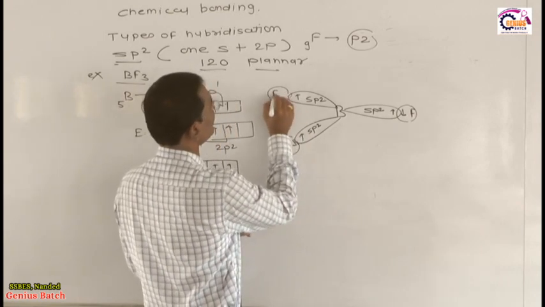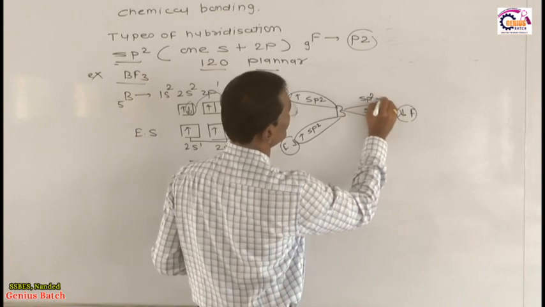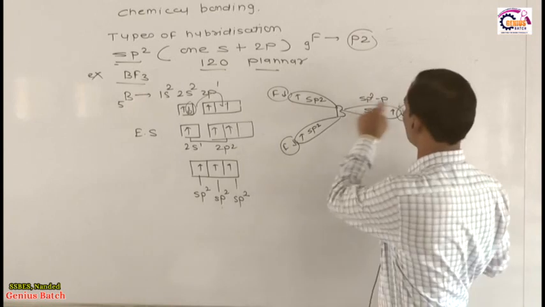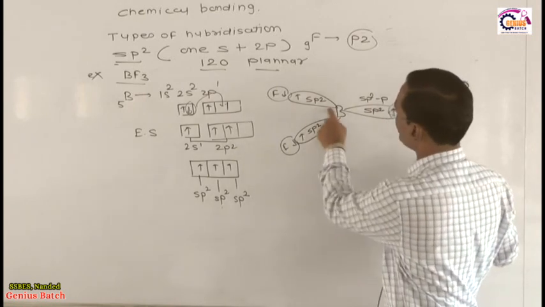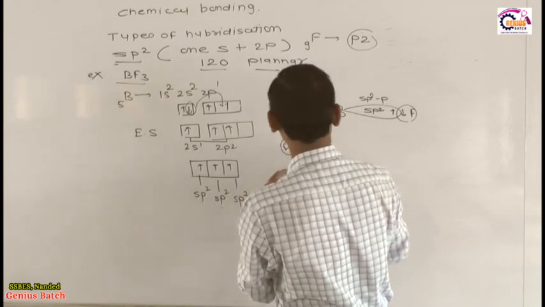After overlapping with the pz orbital of fluorine, this overlapping is called sp2-p overlapping, because each boron forms the B-F bond by sp2-p overlapping. This is p, and this is called sp2-p overlapping.